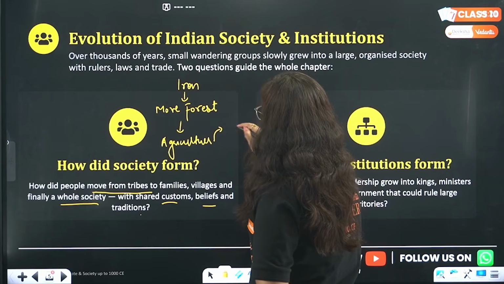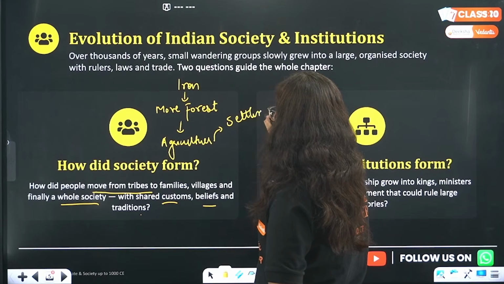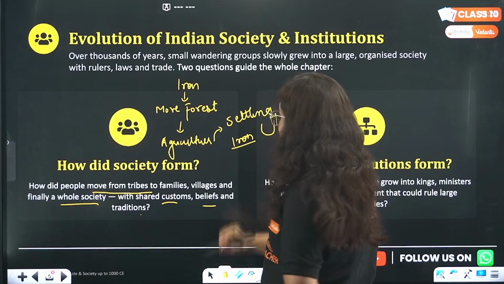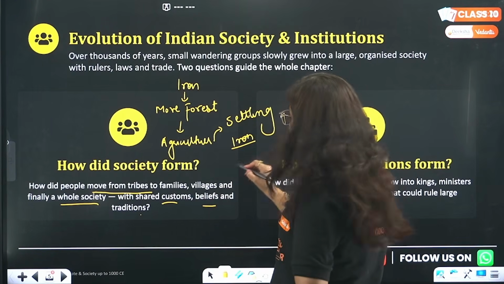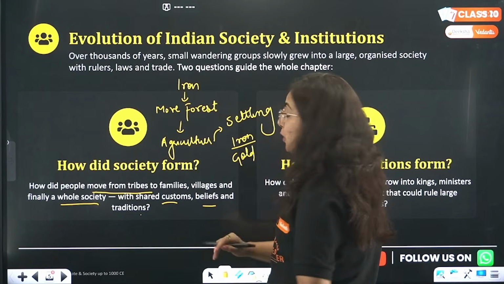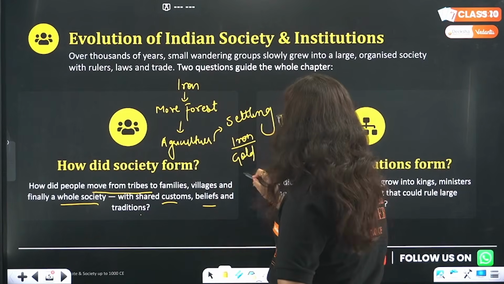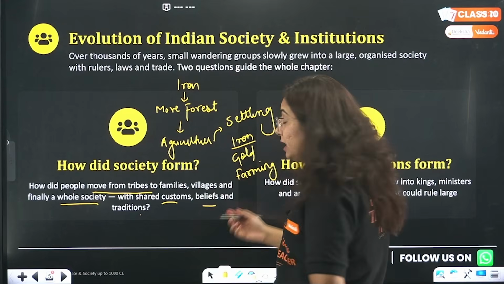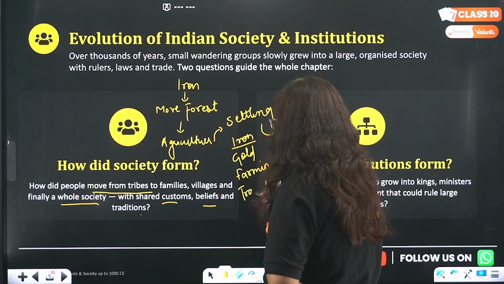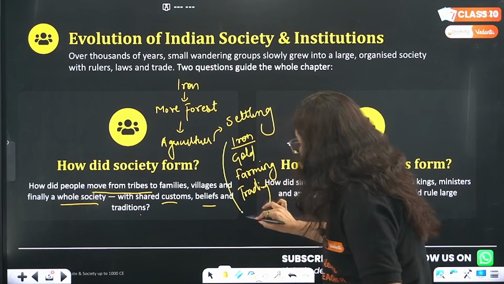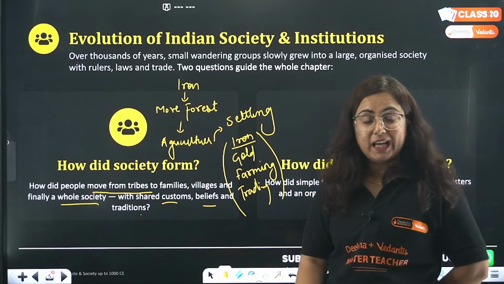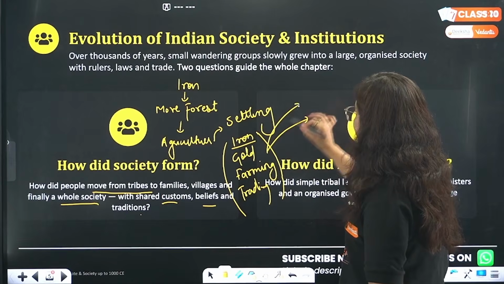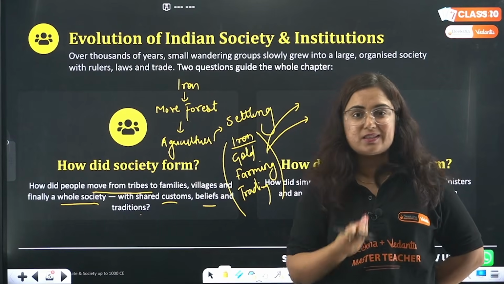Do you know that? Pay attention to this. When people started settling there, one person makes iron products, and he becomes an ironsmith. A person who makes products of gold becomes a goldsmith. A person who is doing farming becomes a farmer. Now there is a person who is trading these products. So this is how different social groups, different social clusters, became. They live nearby to each other to make those resources available.